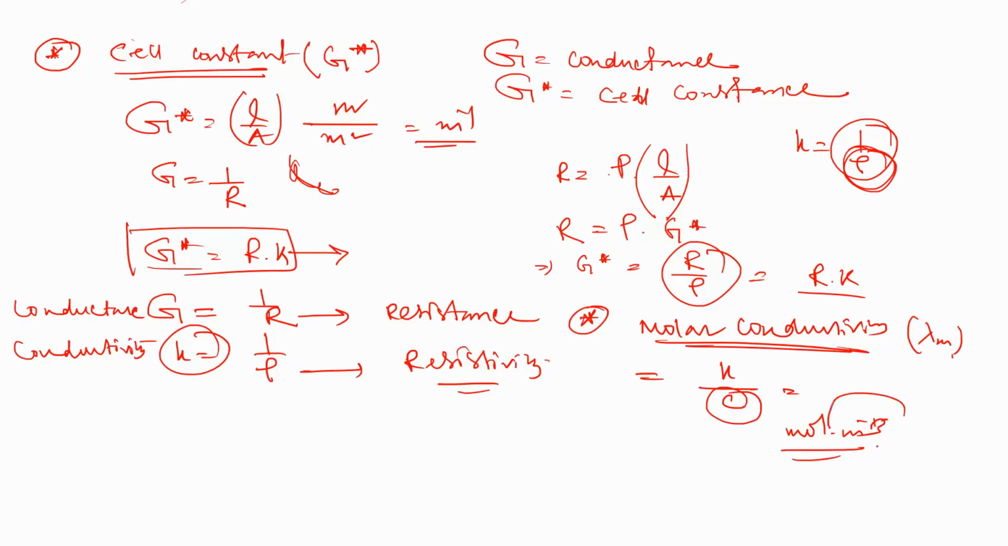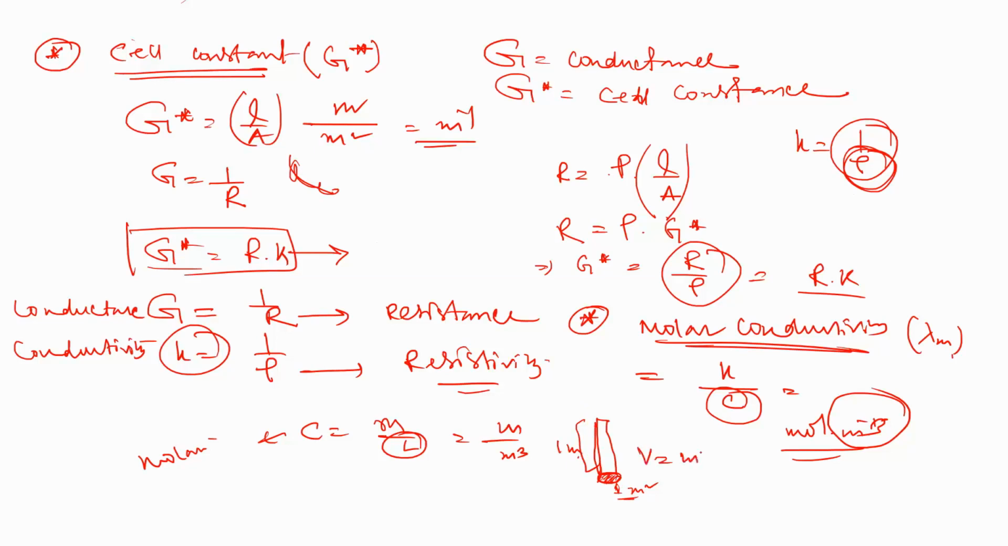How is this meter cube term coming? Basically it would be moles per liter, since concentration is a molarity, but we are writing meter cube because the length of the copper wire equals 1 meter, and the cross sectional area equals 1 meter square. So the volume will be meter cube.